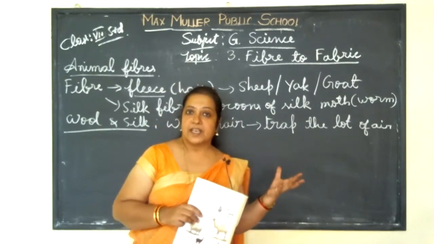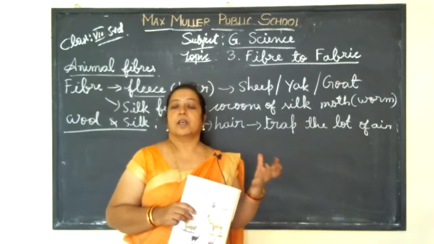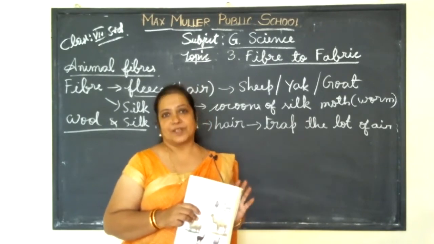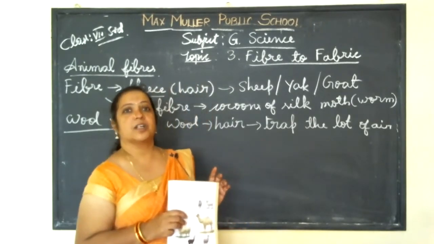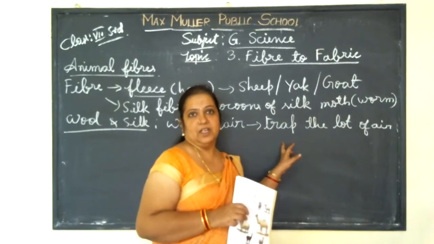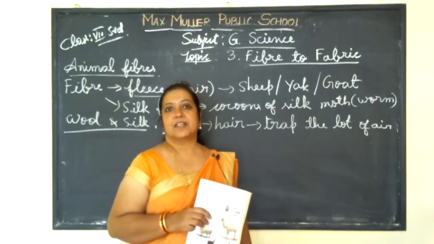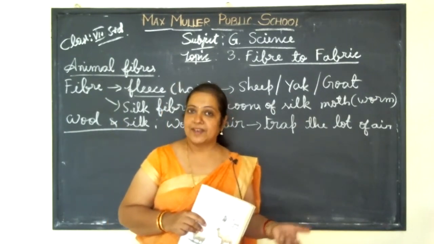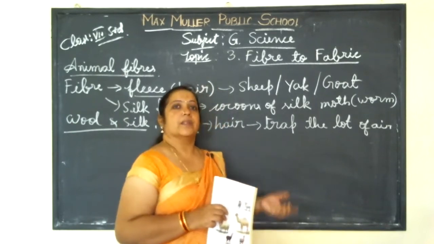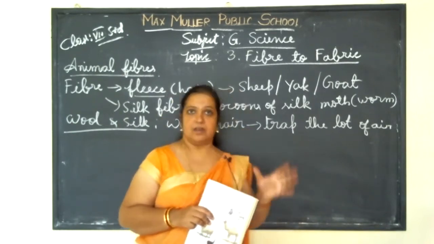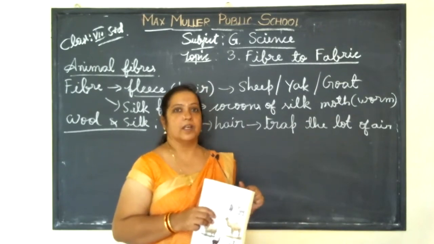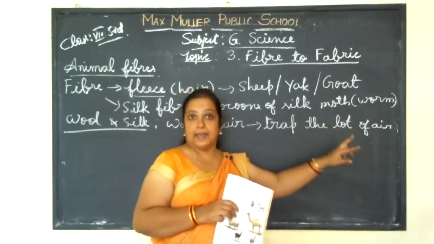In this environment there will be a lot of air, and that air should not hurt these animals. Since these animals do not have a blanket like us, they have a thick layer of hair on their body to protect them from the air.